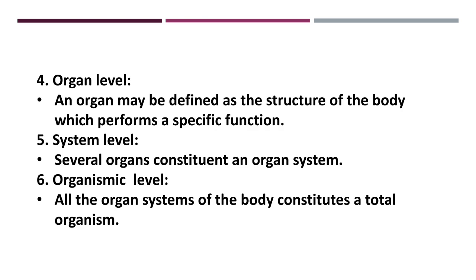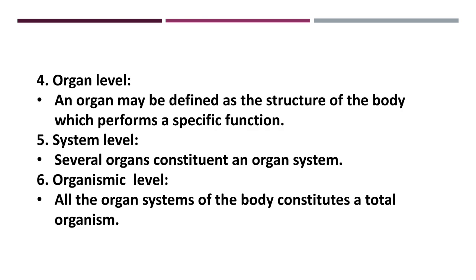When a number of tissues work together, it becomes a proper structure of the body which performs a particular function. There are different types of tissues, which have different roles in different organs.